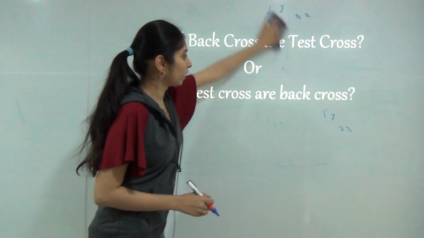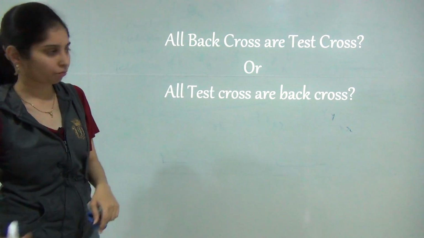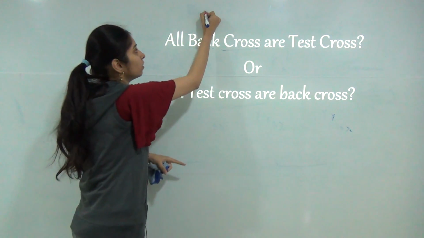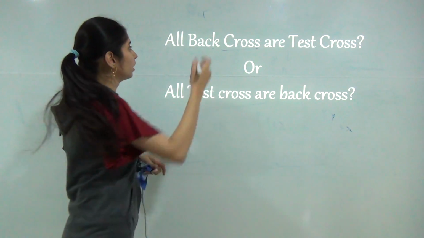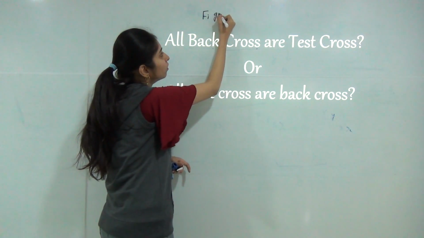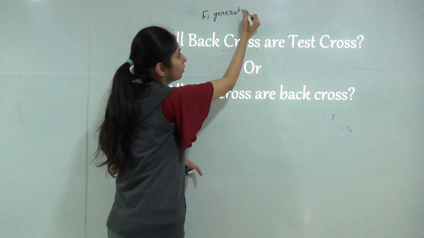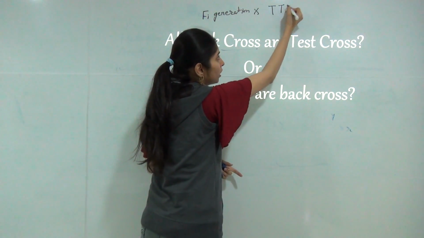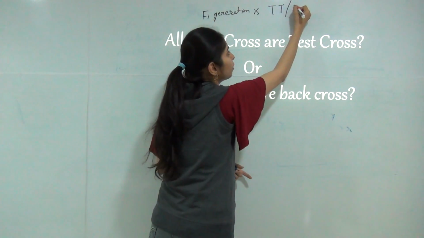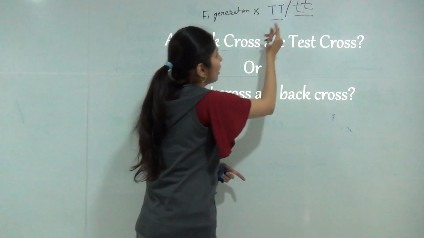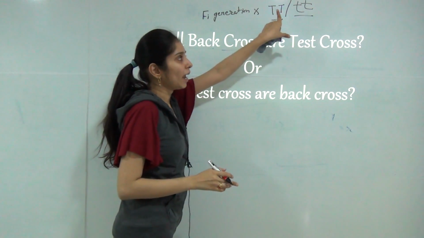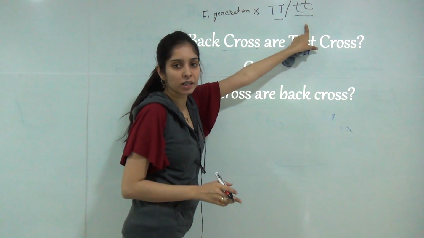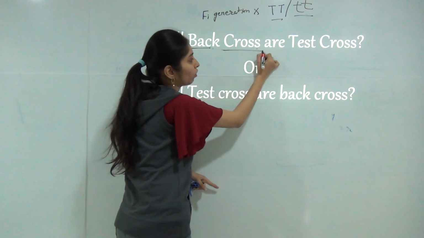A back cross means that when the F1 generation is crossed with any of its parental generation, which can be the dominant trait or the recessive trait, it is called a back cross.